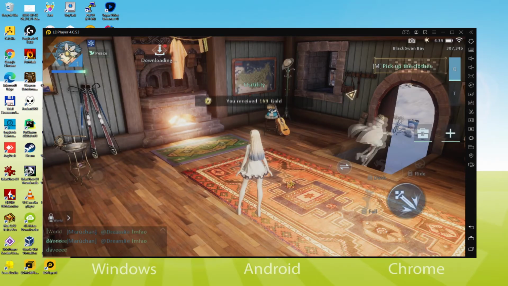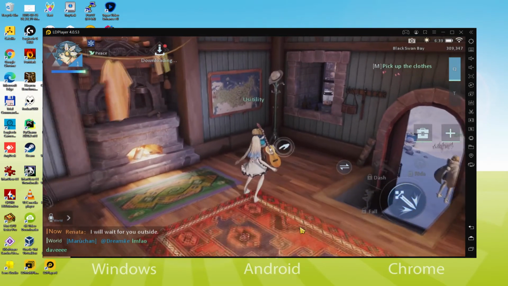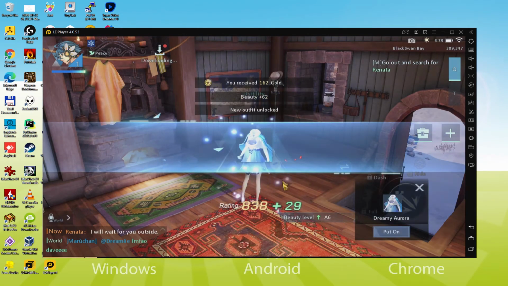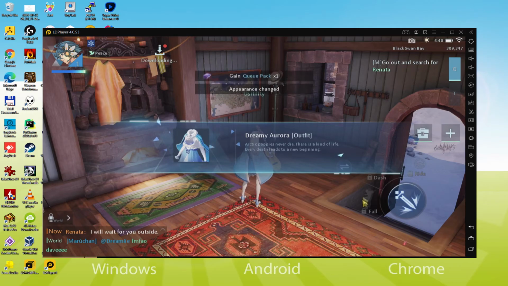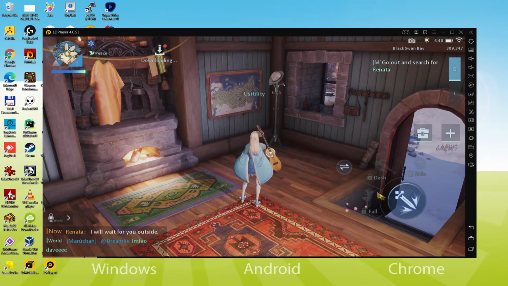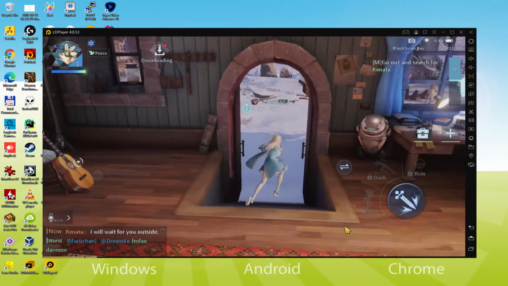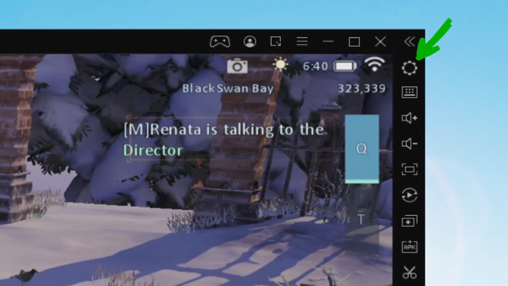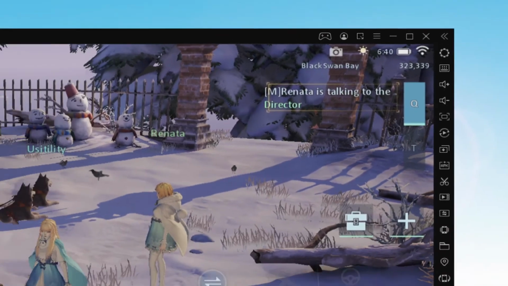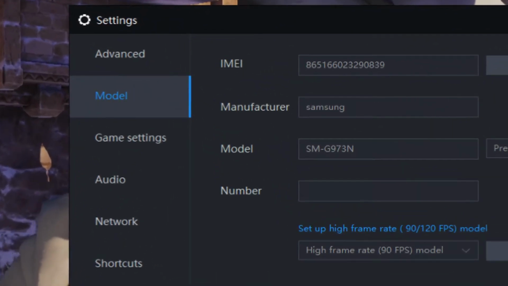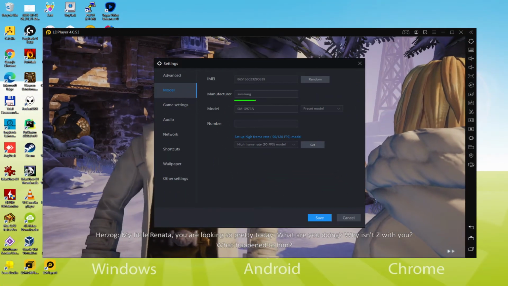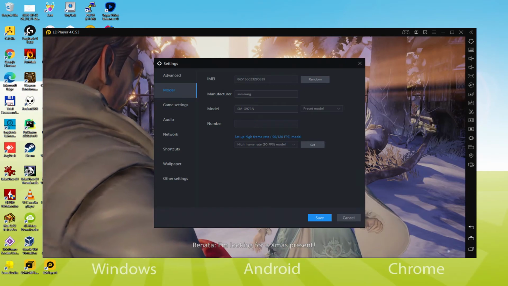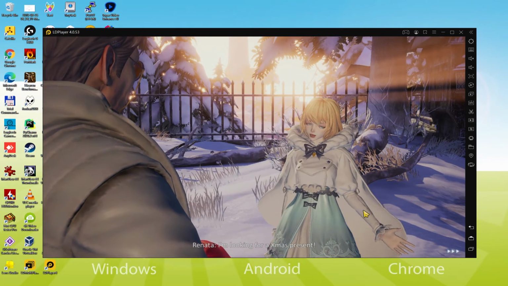Now, there is another element that we will need to take into account, and it is that we will receive a message from Gmail telling that a brand new device has been linked to our Google account. It will definitely ask us if we're the ones who have associated with that device. Absolutely, we should not worry, considering the fact that the emulator is acting as an Android smartphone or tablet. And to see which smartphone or tablet is being emulated, we arrive here, to the cogwheel and we simply click on it. And we go here to the model choice. And right here we learn that the emulator is acting as a Samsung mobile phone. And so we're going to receive an email saying that a new Samsung device has been connected to our Google account.